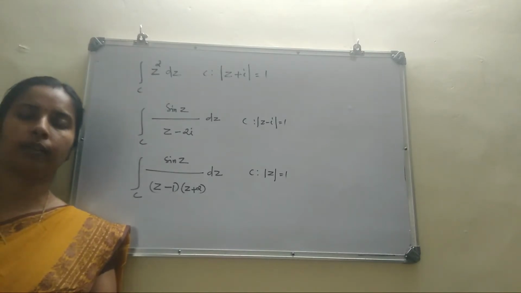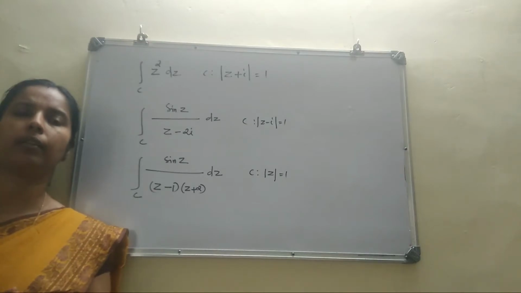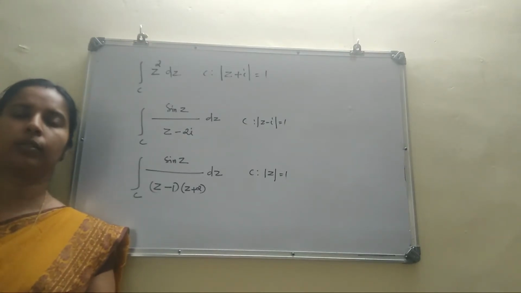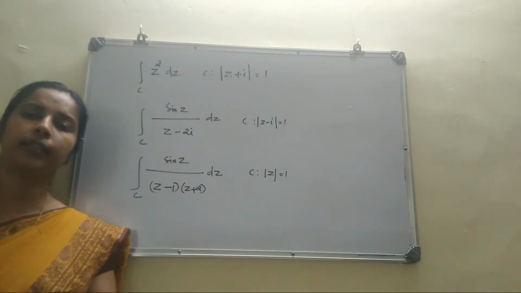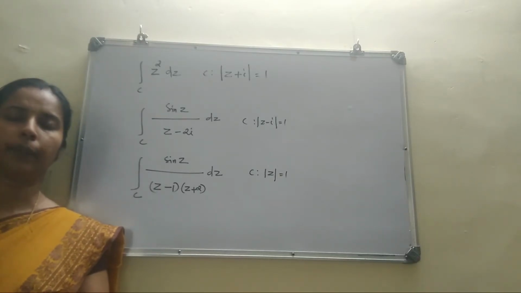That means it has no singular points. So it is analytic everywhere. It has no singular point. So in particular, it is analytic within and on C. So by Cauchy's theorem, its answer is 0. So integral over C z square dz equal to 0.